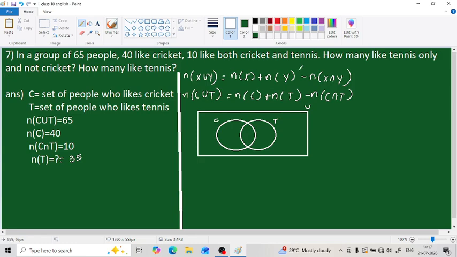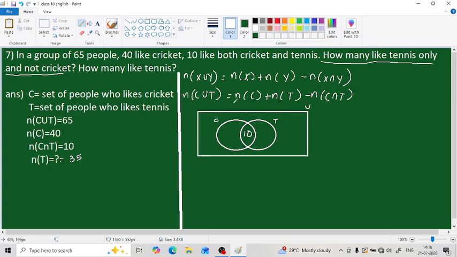What is our next question? How many like tennis only and not cricket? From this we have to find out the number of people who like tennis only. While drawing the Venn diagram, we know that n(C ∩ T) contains 10 people, so we write 10 in the common region, and in total n(C) contains 40 people.